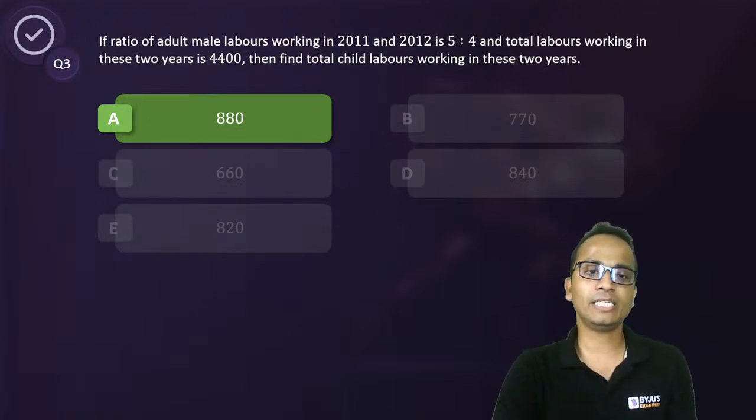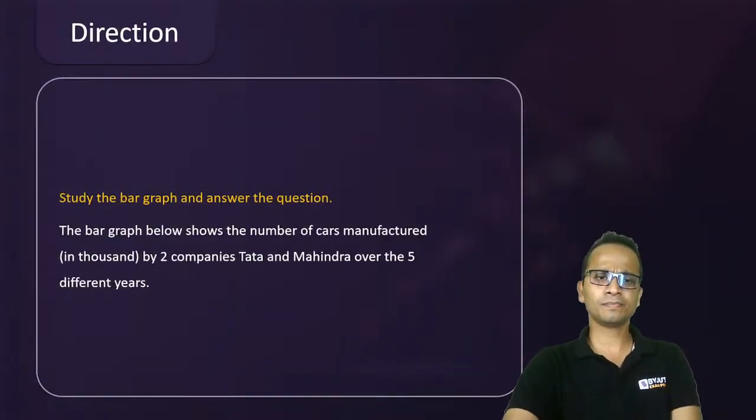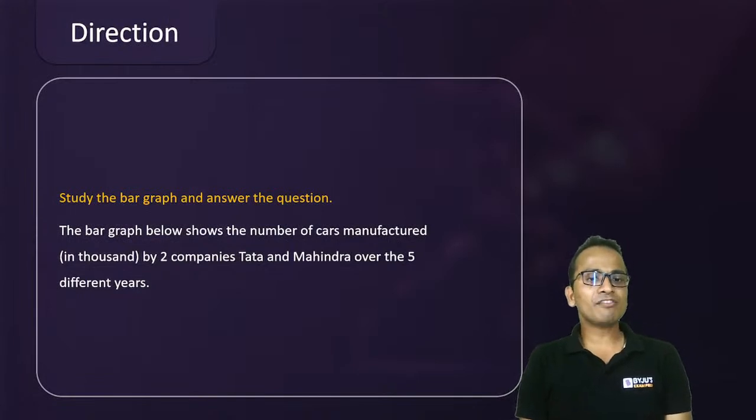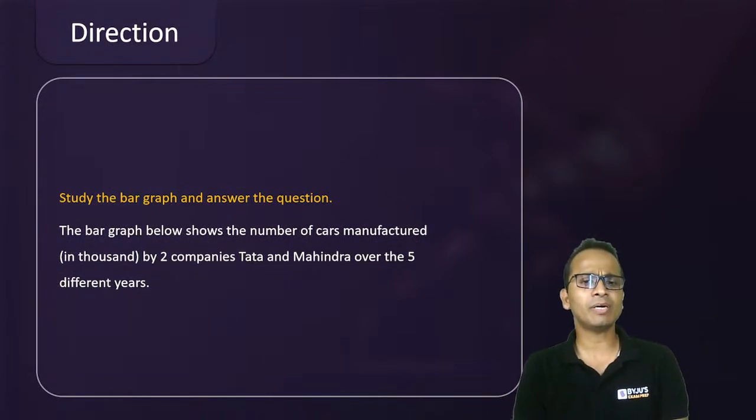Okay, all right, let's move to the next set on bar graphs only. Okay, all of you, the bar graph below shows the number of cars manufactured in thousands by two companies, Tata and Mahindra, over 5 different years.